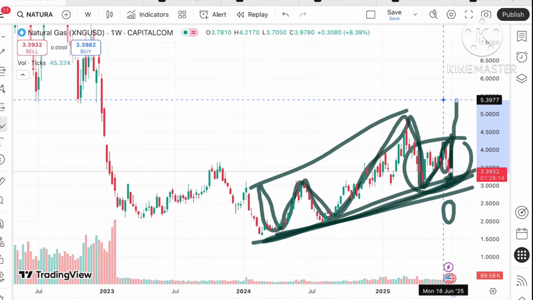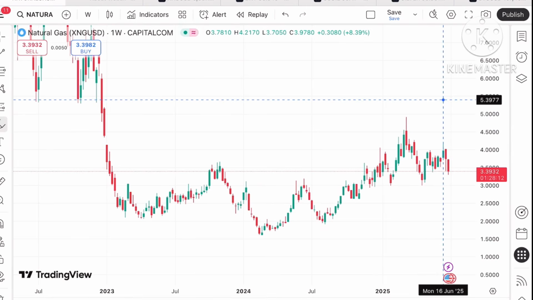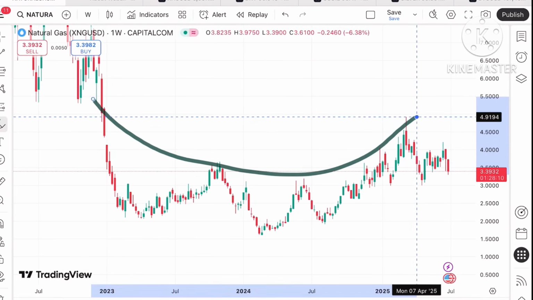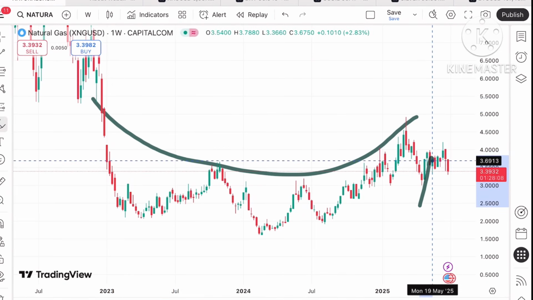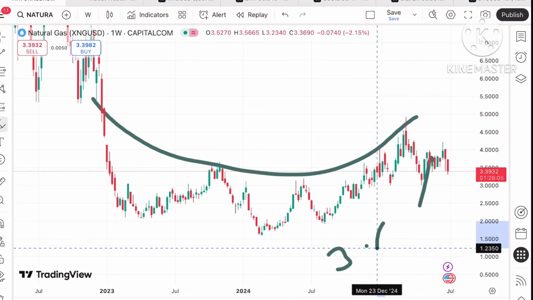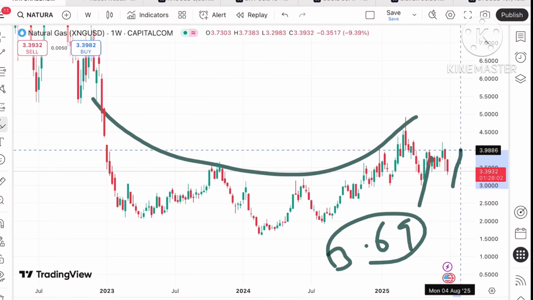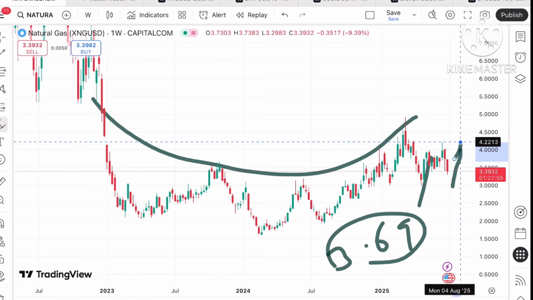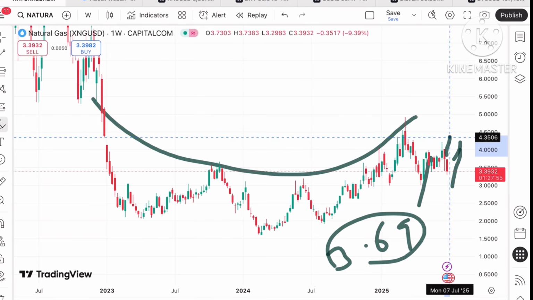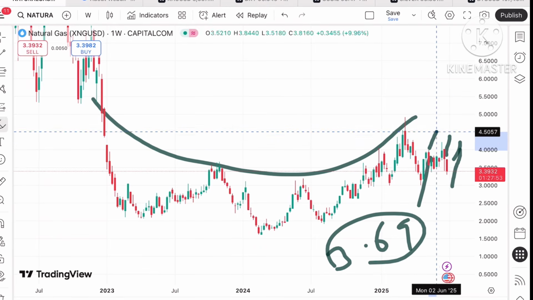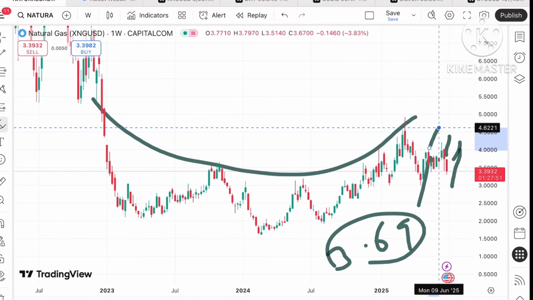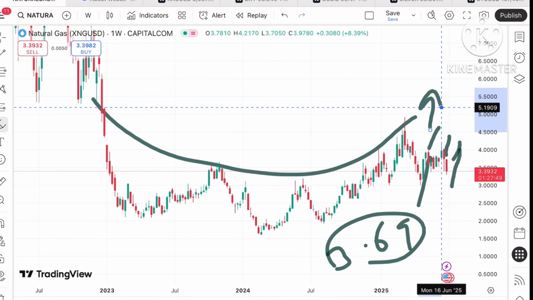This is one of the factors. The second factor is that a U pattern is forming at this level. So if the price keeps moving above a level of 3.69, we can see further upside and it can move towards $4. And if the price goes above this level, there is a probability of touching 4.2, and from there a level of around 4.37, and then 4.6, and then further upside can be seen.